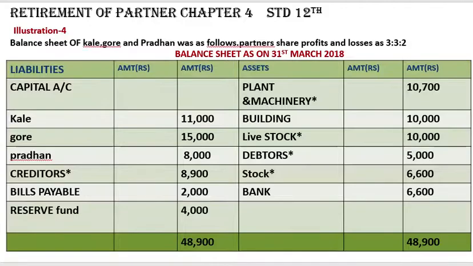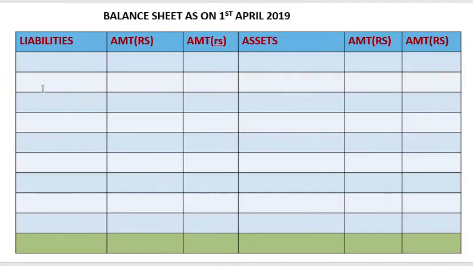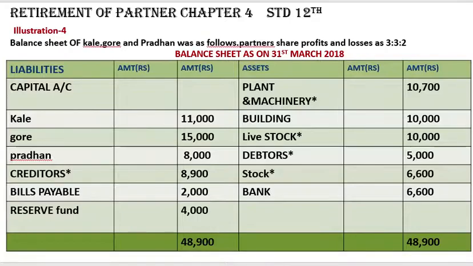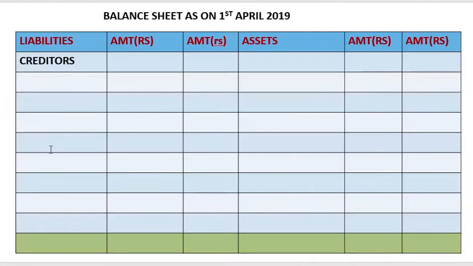Then creditors 8,900. So creditors will go on the liability side. How much is the creditors? 8,900. In the inner column we will write 8,900, and we'll leave one line because adjustment is there.